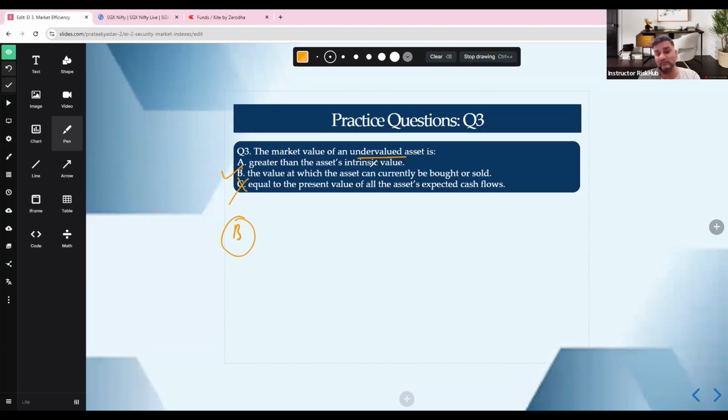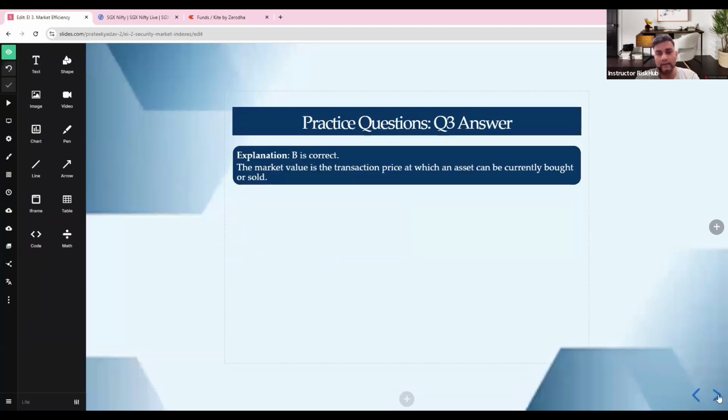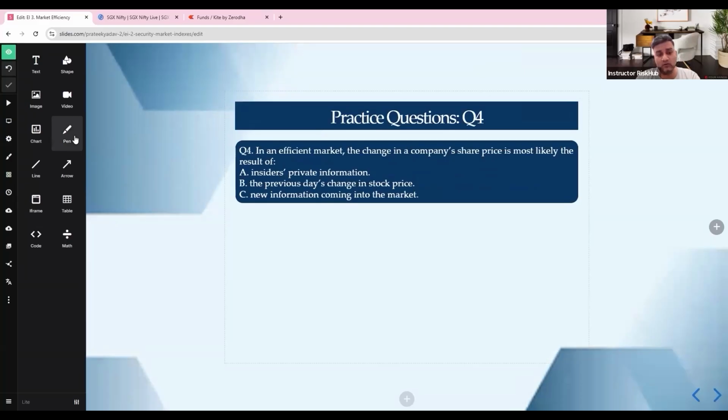Greater than the asset's intrinsic value, right? Not necessarily. Market value greater than the asset's intrinsic value? No. Undervalued means your intrinsic value is actually higher than the market value, right? That's the whole idea. B is the answer. Okay, and then we go to practice question number 4.